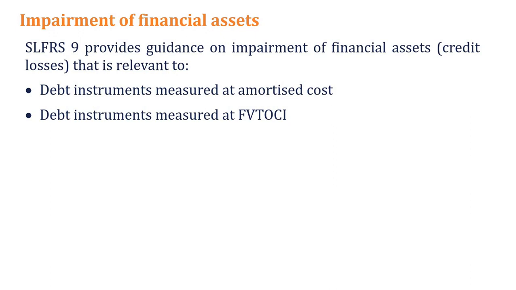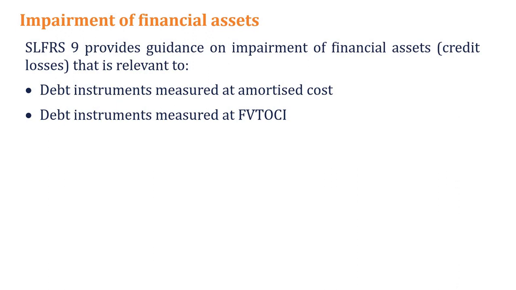So your financial asset is anyway measured at fair value in your financial statements, but that is not the case for amortized cost. We know that amortized cost means it is not at fair value, right? So amortized cost financial assets are subject to this impairment, because fair value through OCI and fair value through profit or loss financial assets are anyway at their fair values. But remember, you should do impairment for the amortized cost financial assets only.